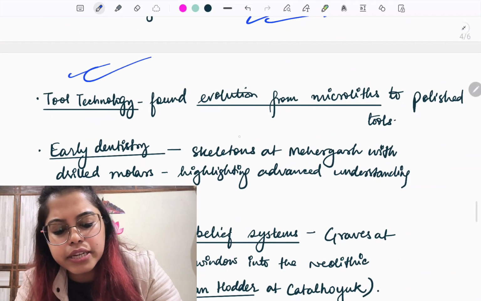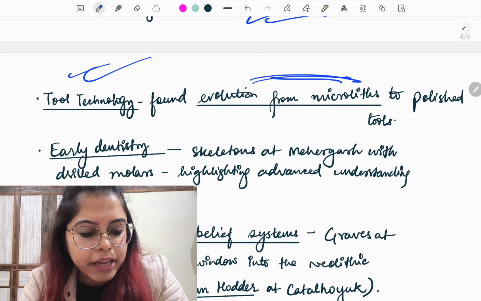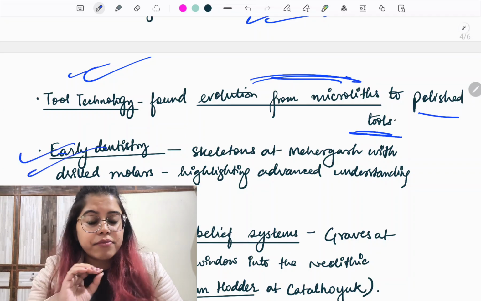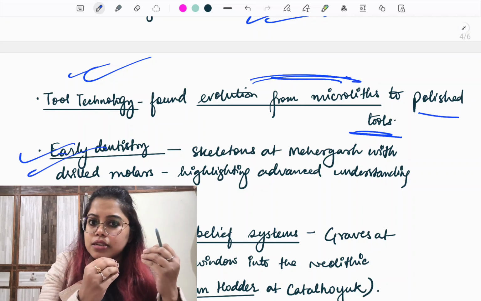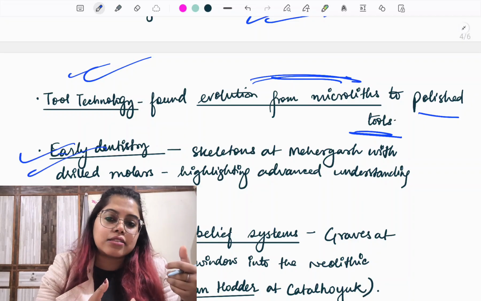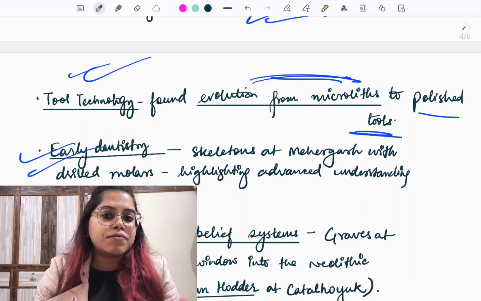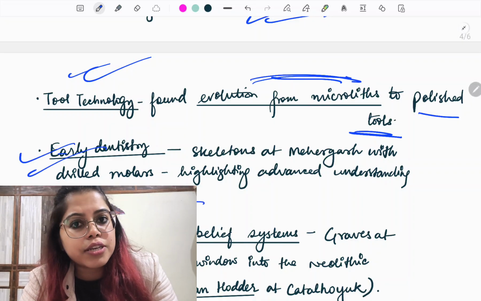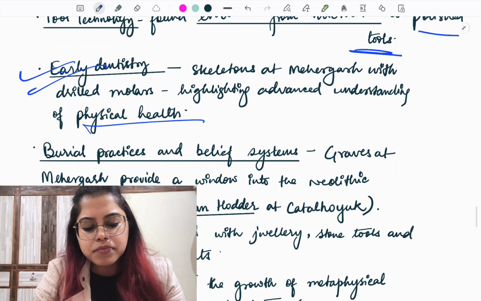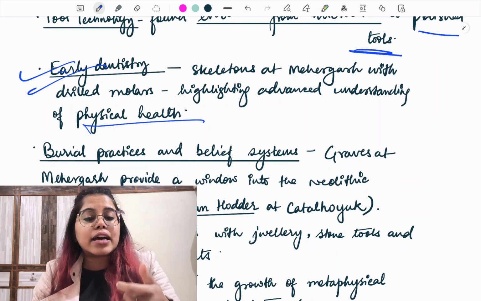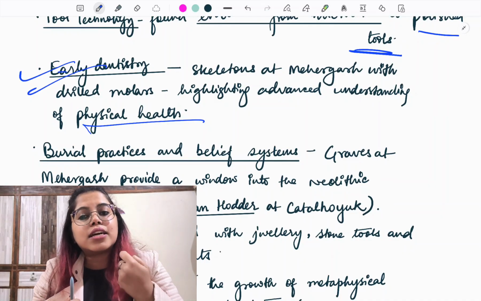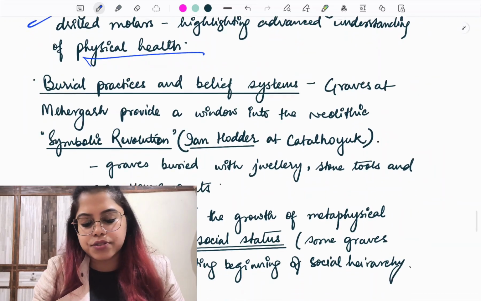Next again, tool technology. Tool technology found evolution from microliths to polished tools basically. Next is early dentistry. Very important, dentistry क्या है? Dentistry basically वहाँ पे जो skeletons मिले हैं, we see that many drillings etc. are there in the teeth. That shows a kind of early awareness of human physiology, human physiology and human health. That is another very important thing, a shift from the Mesolithic to the Neolithic age. That also improves our theory that gradually life expectancy of the people was also increasing because of increasingly getting control over nature and not just being products of nature.